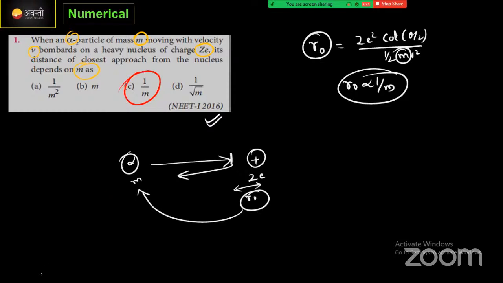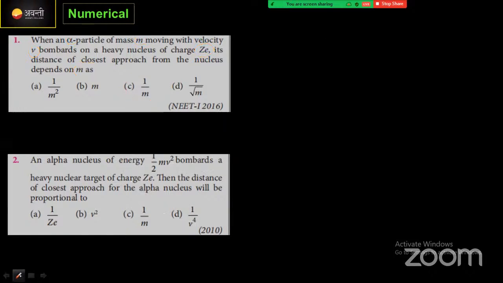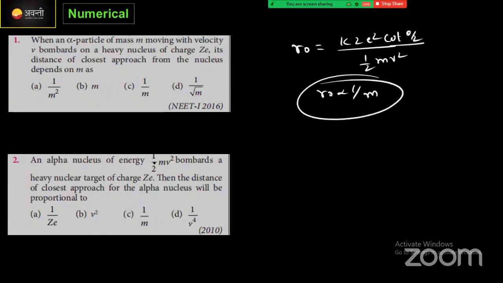Okay. Cool. I have one more question. This is the second question, guys. Read it once again. Before that, I will write the answer again, as by mistake it happened. R naught value will be equal to k Z e square cot theta by 2 divided by half m v square. Okay, R naught value is inversely proportional to m. What is the answer for the second question?